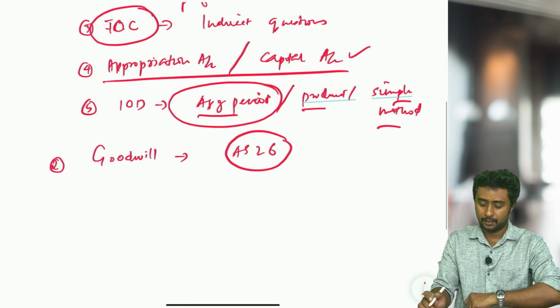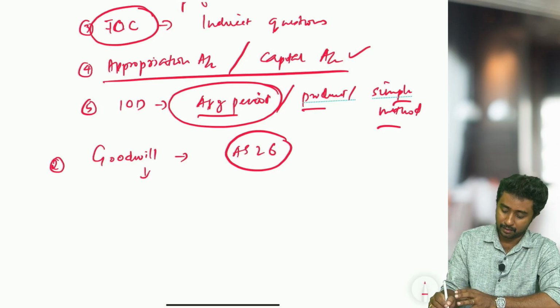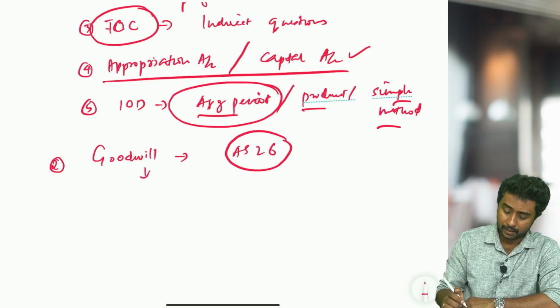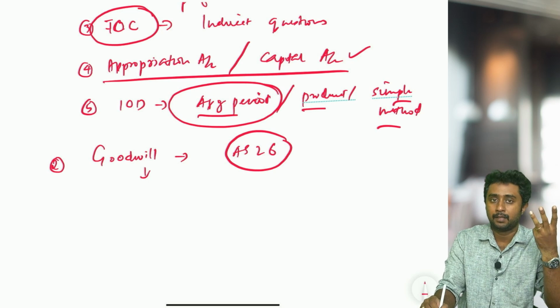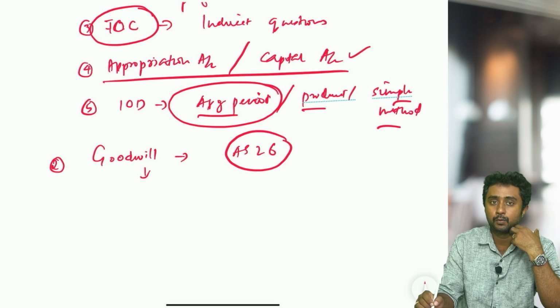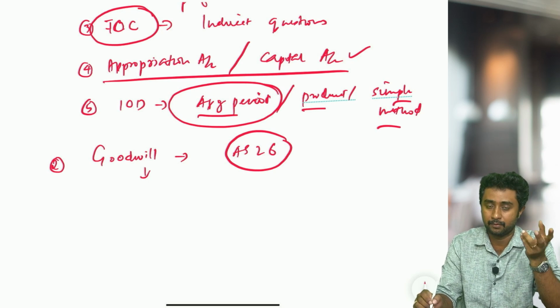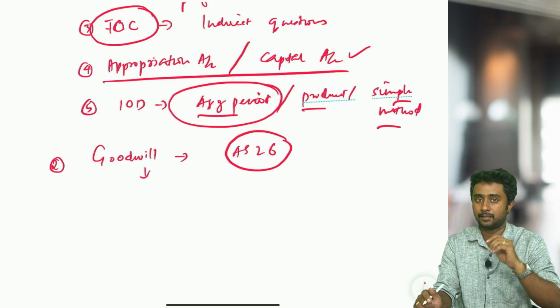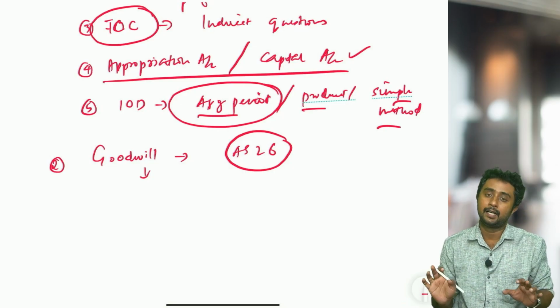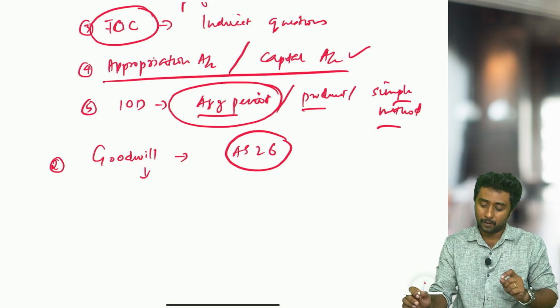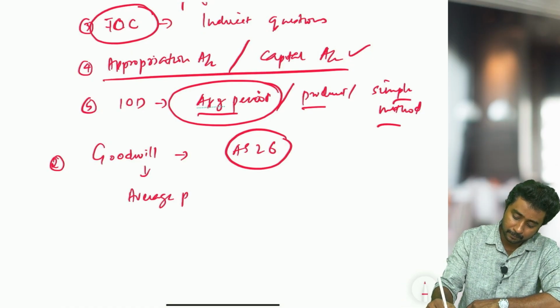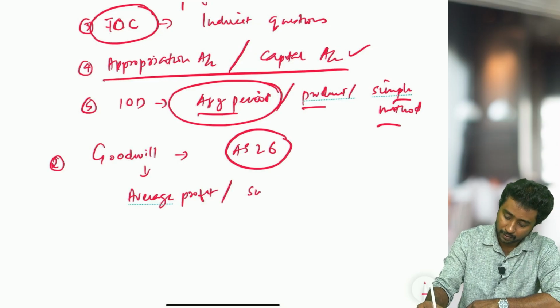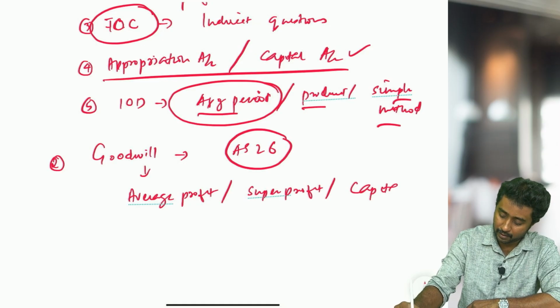Okay, goodwill. What I am going to discuss here is, obviously, apart from the theory part, we have many methods to calculate goodwill. Basically three methods: average profit, super profit, and capitalization method. Average profit, again, simple average and weighted average are there. So all the methods, indirect questions you should practice. Okay, all the methods' indirect questions, whether it is the average profit method or super profit method or capitalization method.